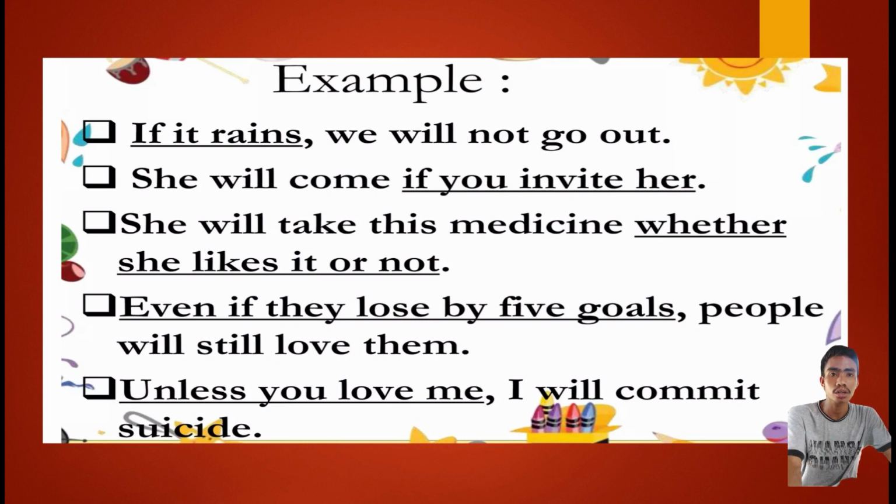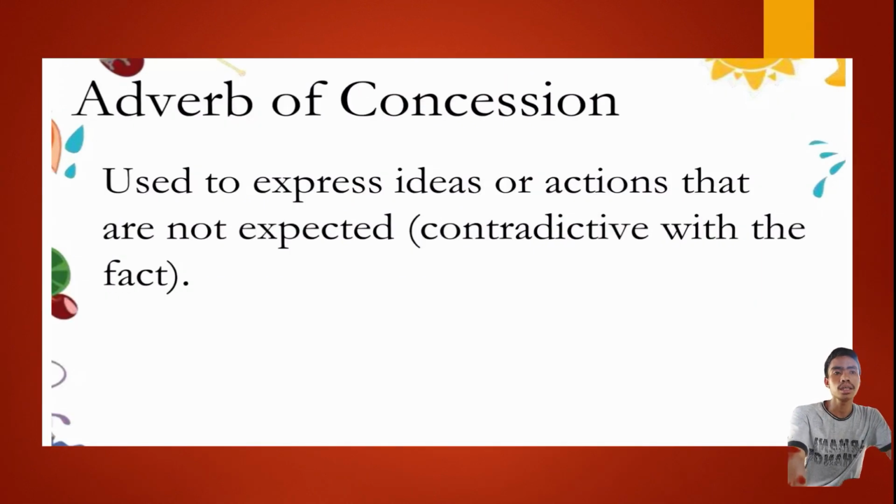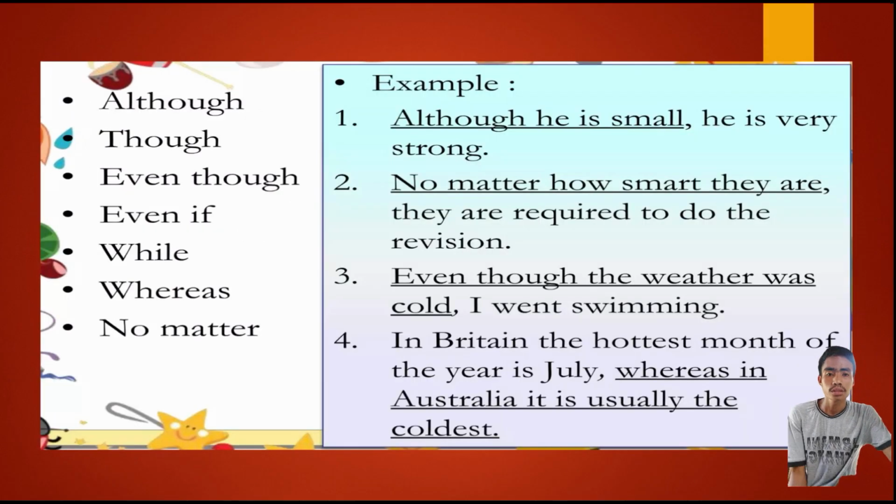Now let's move on to the adverb of concession. It is used to express ideas or actions that are not expected, or in short, it is contradictive with the fact. Adverbial of concession starts with the following subordinating conjunctions, such as although, though, even though, even if, while, whereas, or no matter. For example, although he is small, he is very strong.